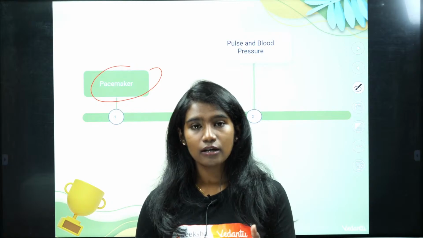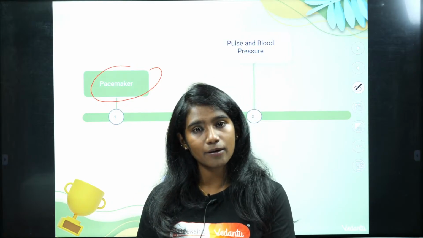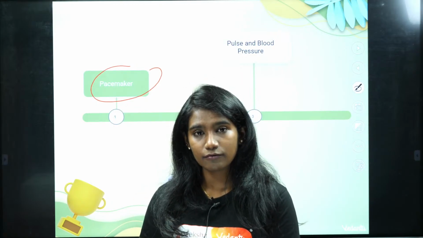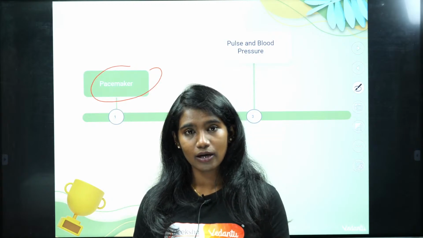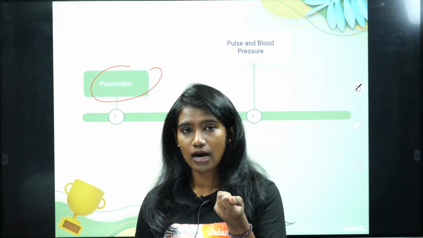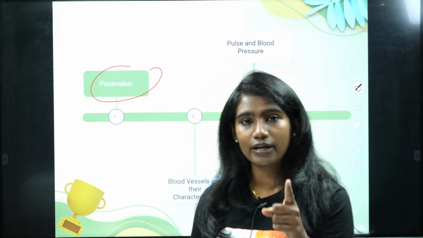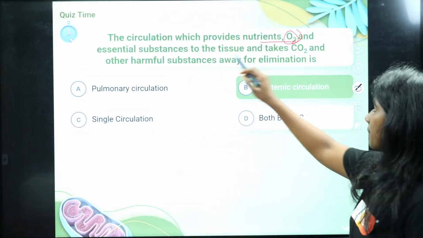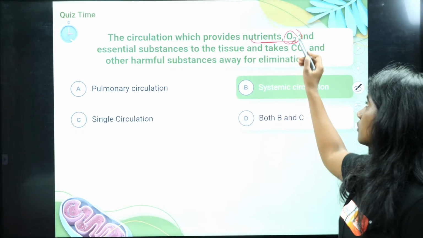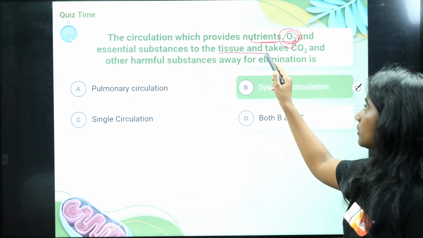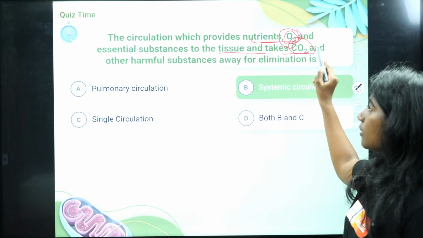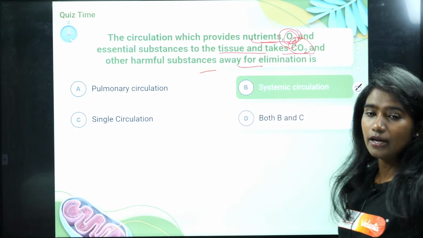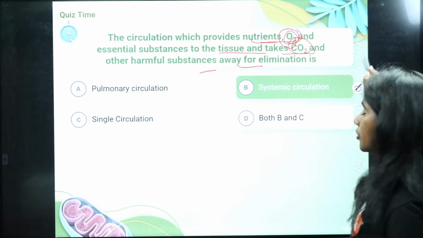From the heart, the oxygenated blood is carried by arteries to different parts of the body, and from different parts of the body, the carbon dioxide is brought back to the heart, right? So in the question it was also mentioned, right? The circulation which provides nutrients, oxygen and essential substances to the tissue and takes carbon dioxide and other harmful substances away. It is your systemic circulation.